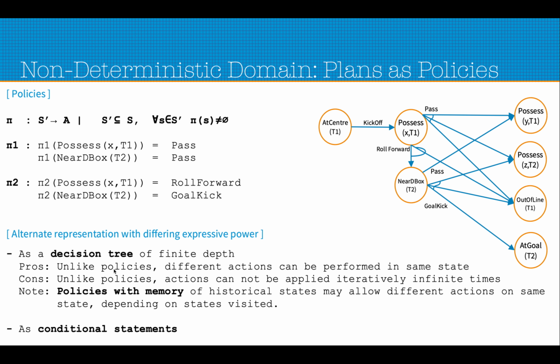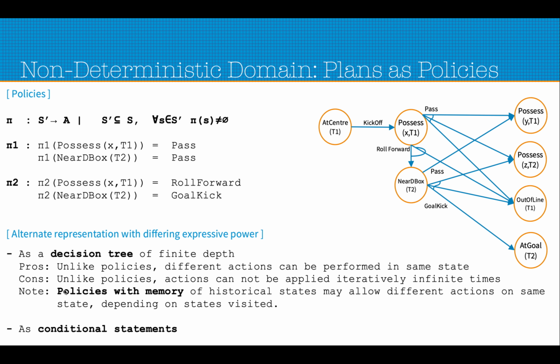But there is an advantage of the decision tree as well: from the same state, different actions can be applied. In the policy we are bound by the move that we can make. For example, if I choose pi 1, we are bound to make the move pass. We cannot make the move roll forward if we are following the policy pi 1. This is the limitation, but we'll see how we can create a plan or a policy which can give us a non-deterministic solution of a problem.